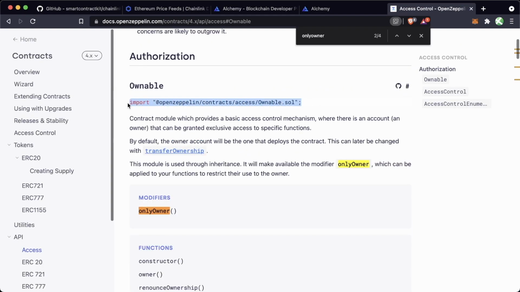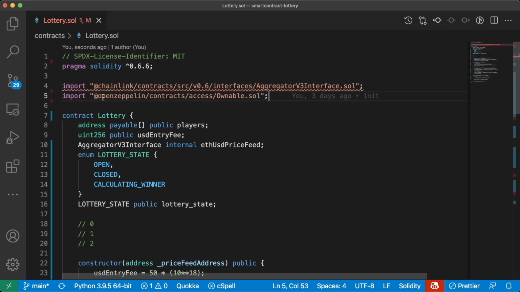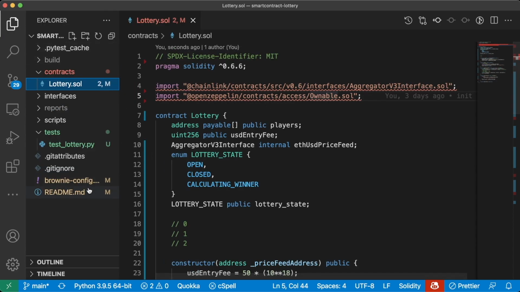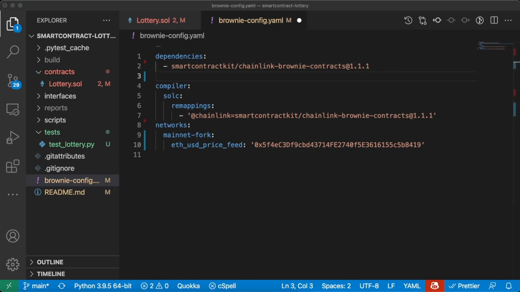So we're going to go ahead and grab this, copy this, paste it in, import at OpenZeppelin/contracts/access/ownable. And of course, since we're doing this, we're going to have to add this dependency into our config. We're going to be using OpenZeppelin/OpenZeppelin contracts at 3.4.0.